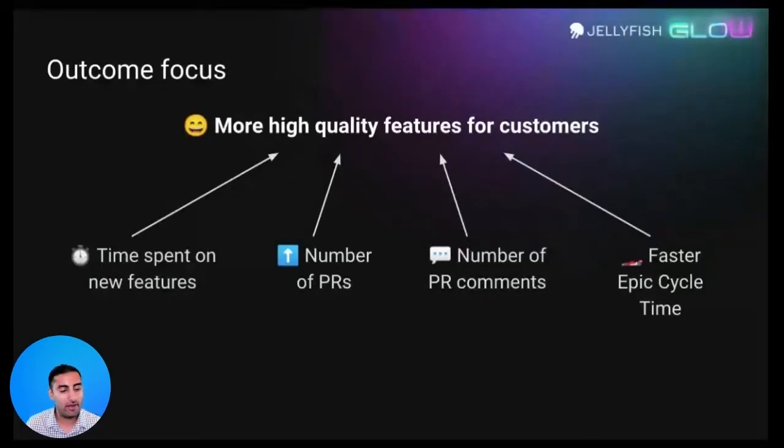But to make sure we counterbalance that negative quality example, we can start to measure the number of PR comments to make sure that our quality doesn't suffer, to make sure our collaboration doesn't suffer with our drive to get things out the door faster. And the final thing we can measure is to make sure that we're not scattered and all over the place. We can measure our epic cycle time as a team to make sure that we're actually focused on one thing before we move on to the next, rather than being scattergun across the board.